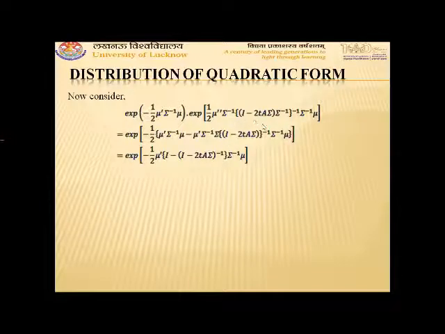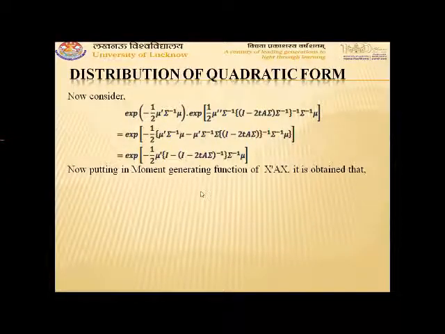As here we have written the term ((I minus 2tA sigma) sigma inverse) whole inverse, and we know that (AB) whole inverse is equal to B inverse into A inverse, this term will become (sigma inverse) whole inverse into (I minus 2tA sigma) whole inverse. So this (sigma inverse) whole inverse will become sigma. So it will become sigma inverse into sigma into (I minus 2tA sigma) whole inverse, and sigma inverse into sigma will become identity matrix. So taking mu transpose and sigma inverse mu common, this term will be obtained.